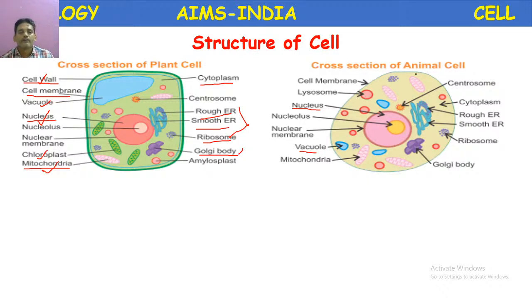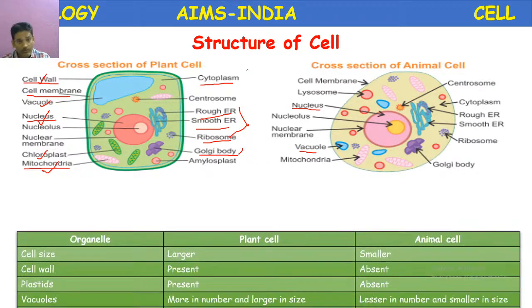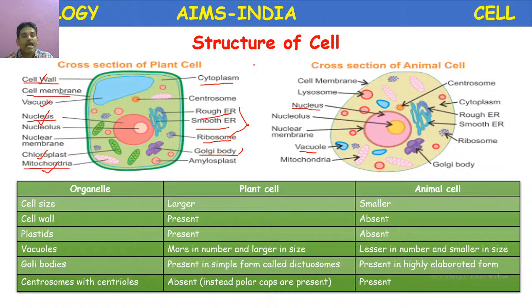Okay. So here we have to discuss prokaryotic and eukaryotic cell. What is a prokaryotic cell and eukaryotic cell? The cells which we have discussed here, plant cell and animal cell, are eukaryotic cells. Eukaryotic cell means a well developed nucleus with a well organized nuclear membrane or nuclear envelope.